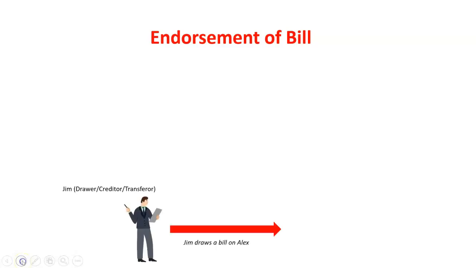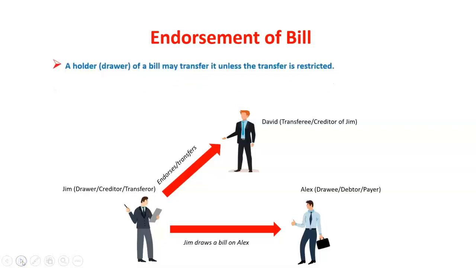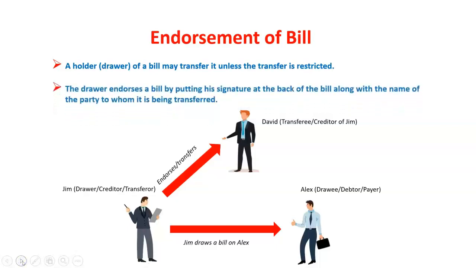Endorsement. Jim the drawer draws a bill on Alex the drawee. Jim owes a certain money to his creditor, namely David. Instead of making payment to David, he endorses a bill in his favor. This means that a holder or a drawer of a bill may transfer it unless the transfer is restricted. The drawer endorses a bill by putting his signature at the back of the bill along with the name of the party to whom it is being transferred. On the due date, Alex the drawee makes payment to Jim's creditor, namely David.